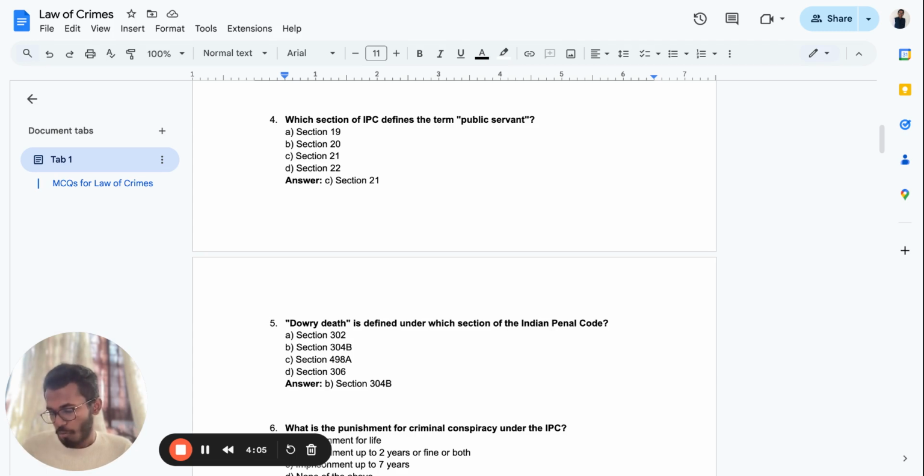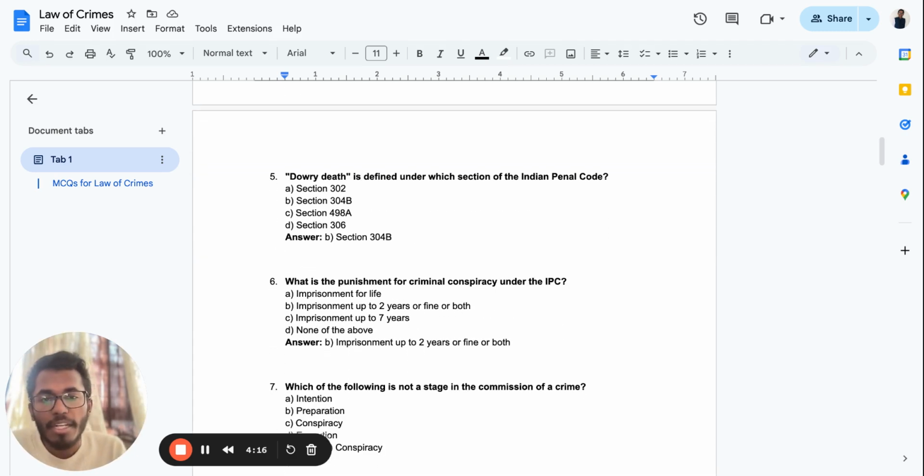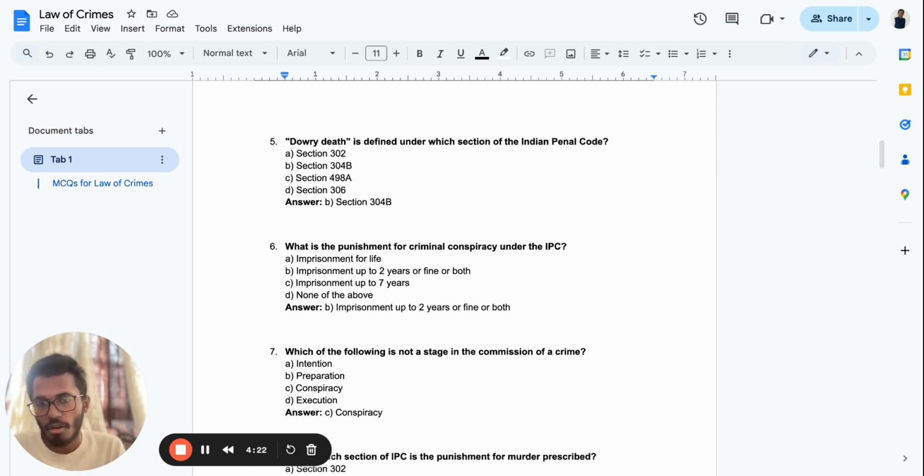So let's open 304B. See, dowry death is very clearly coming under here. And it comes in the chapter of offenses affecting the human body. So learn that. What is the punishment for criminal conspiracy under the IPC? The criminal conspiracy under the IPC is imprisonment up to 2 years, or fine, or both.